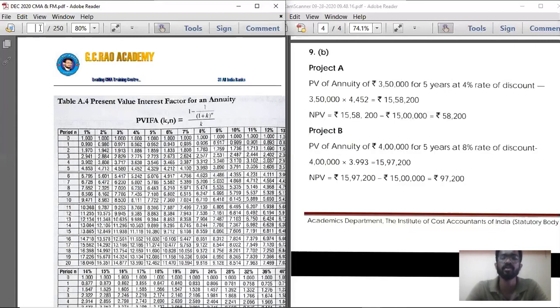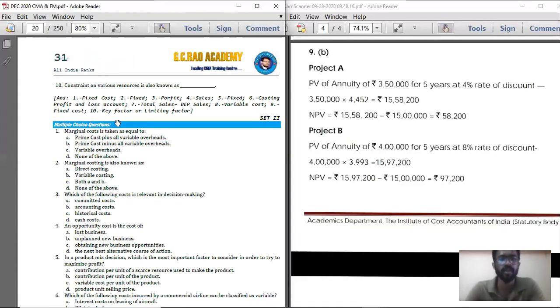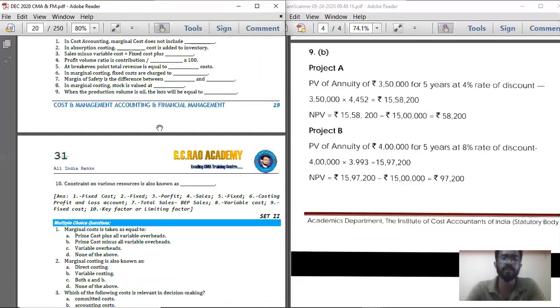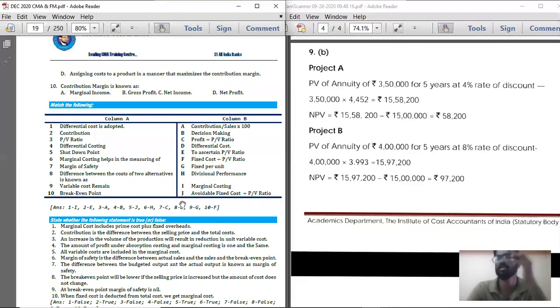Below that is equal to 58,200. So that is the NPV for project A. So now, leave one line gap.